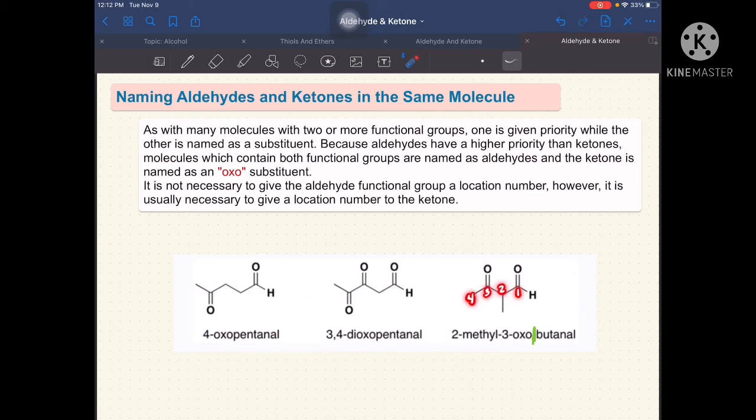So, yung ating substituent na methyl is located in carbon number 2, and then yung next naman is kay carbon number 3, yung ating substituent na ketone. So, through alphabetical order, mauuna yung ating methyl. So, we have 2-methyl-3-oxobutanal.